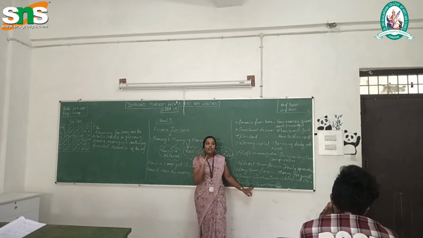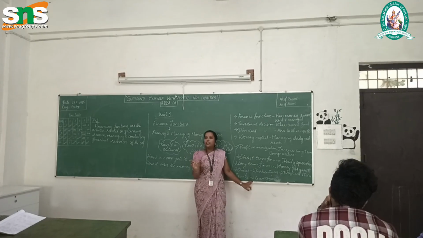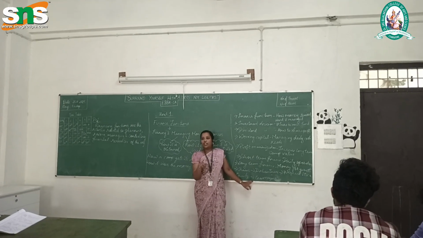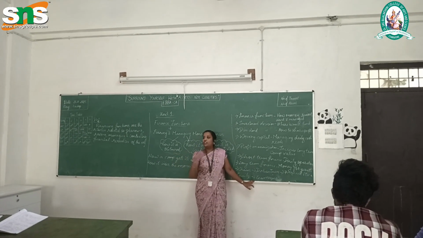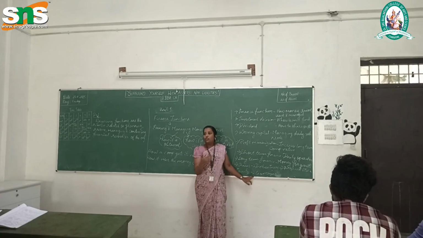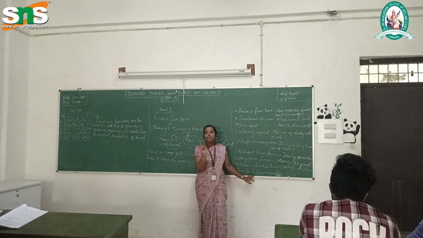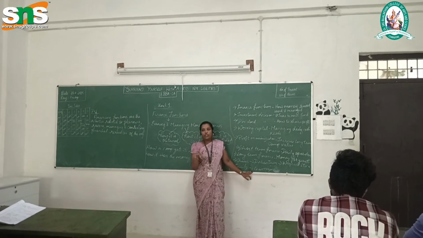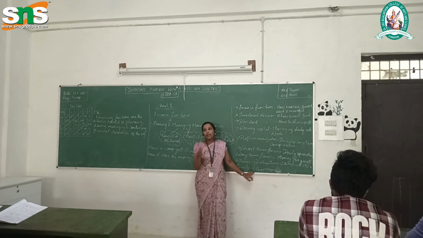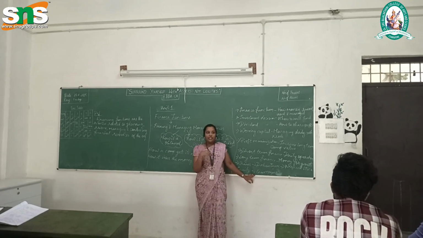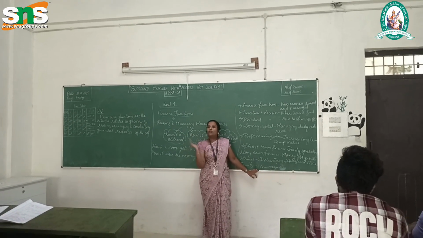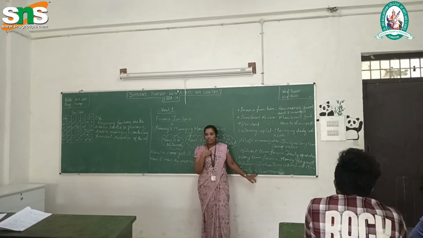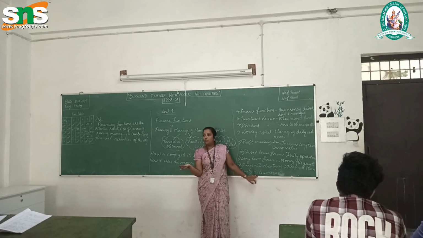Shares means the owner is dividing the capital, the ownership of the company, into various shares and distributing them to the public. The public will be getting those shares, one share for 10 rupees. They will be buying the shares, and when they buy the shares, they will pay you. So through those sources, a company will generate capital and use it in business.